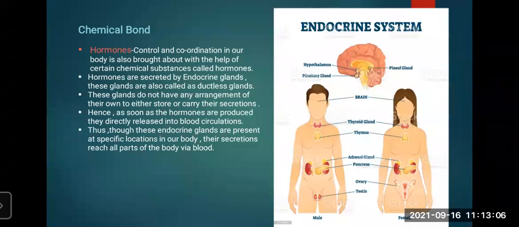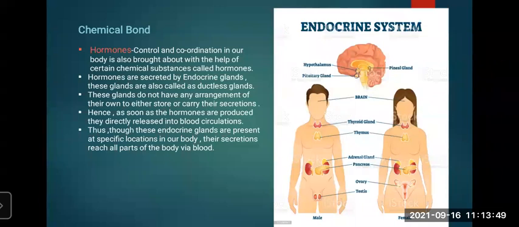If it is not going properly, our control and coordination of the body will get disturbed. You know that nowadays thyroid problem, thyroid disease, is there. It is not a severe disease, but it involves the secretion of one type of hormone, thyroxine. In some persons it releases a large amount, beyond the requirement of the body, or a low amount, below the requirement of our body. So it should be released in a proper amount. Otherwise, we will have uncontrolled body coordination.